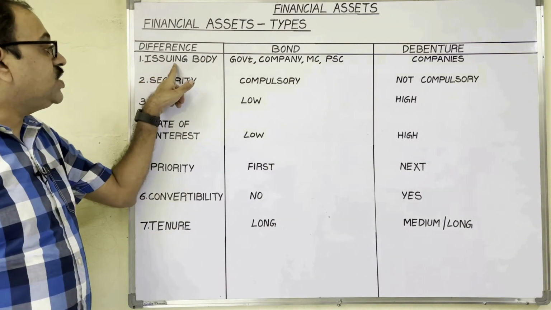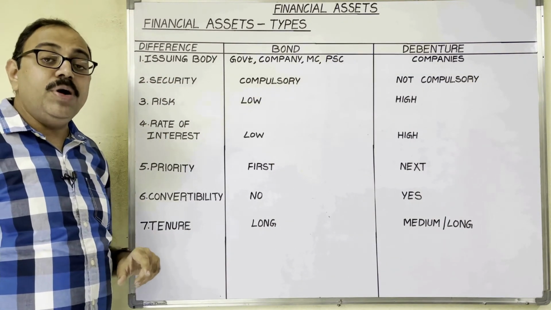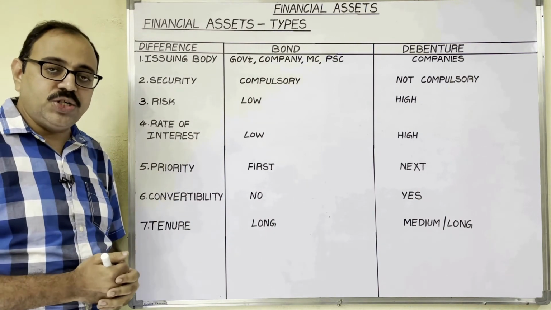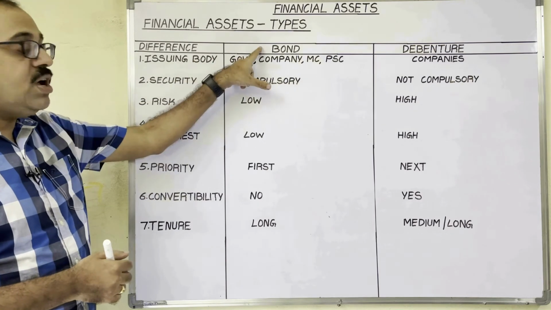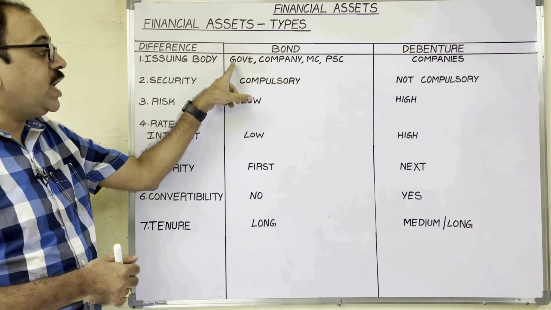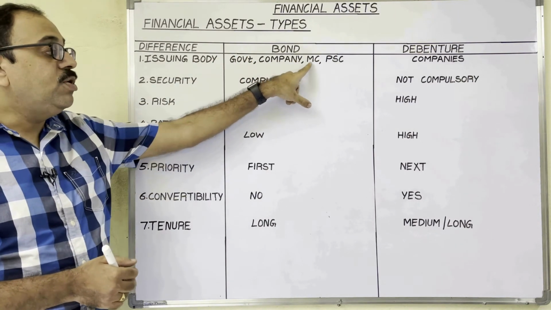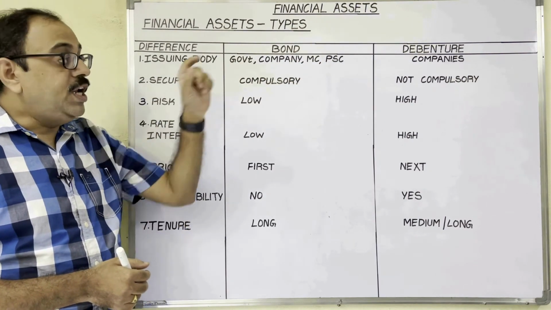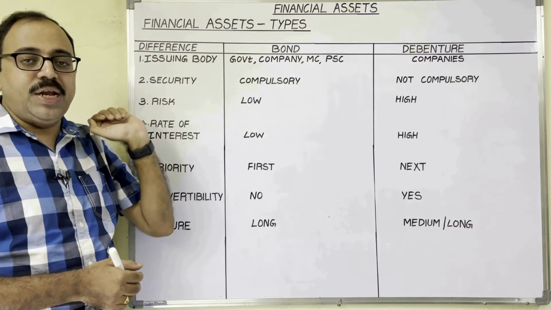First difference is issuing body. Nothing but who acts as a borrower. Borrower only issues financial instruments now. In case of bond, bonds are issued by government, companies, municipal corporations and public sector companies. Debentures are issued by only companies.